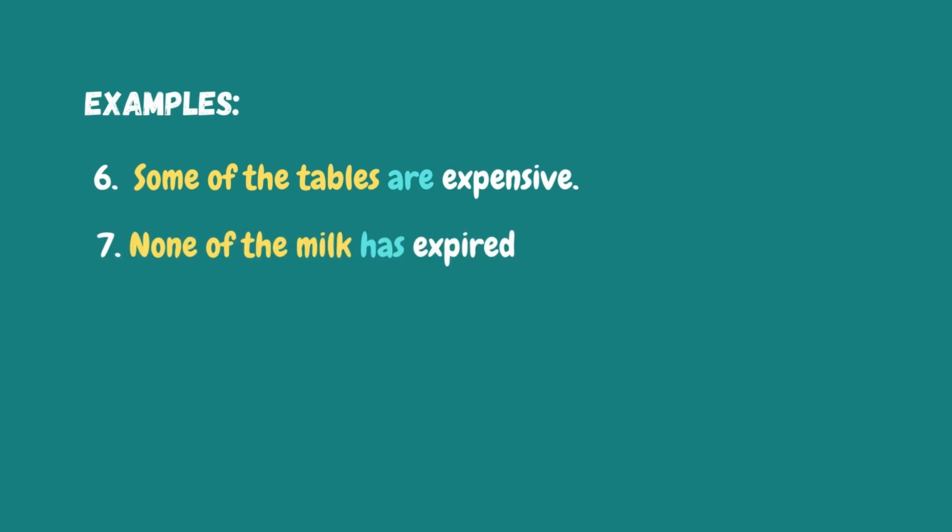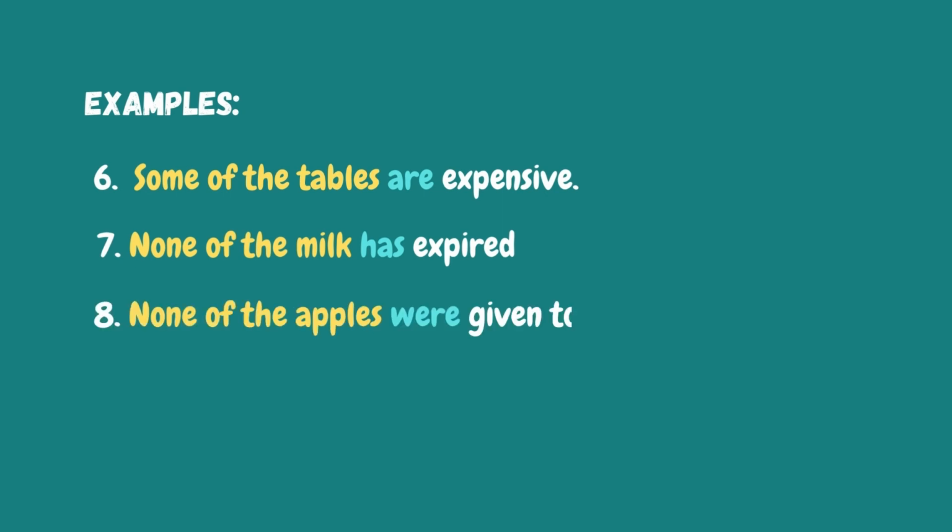Okay, now number 7. None of the milk has expired. None is the indefinite pronoun. How do we know that it's singular? Because it's used with milk. Milk is uncountable. Again, the same explanation. Therefore, we have to use the singular form of the verb. Now, let's use the same indefinite pronoun, however, in a plural form. None of the apples were given to children. Apples is plural, so the verb should be plural too.